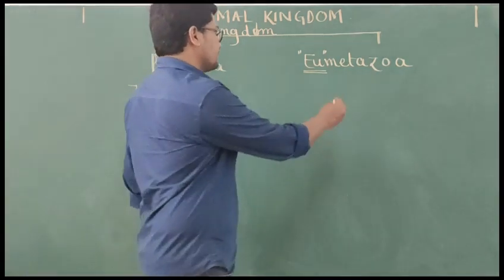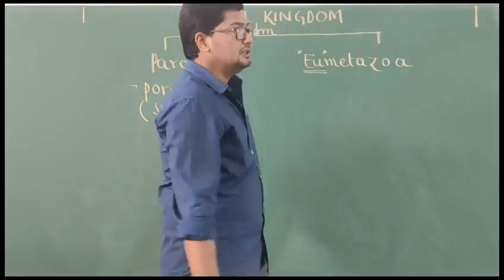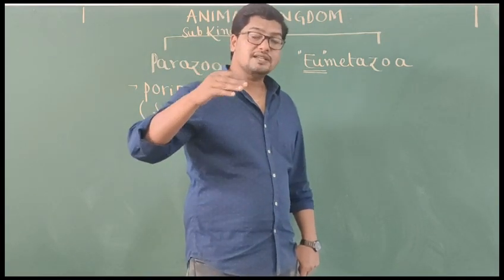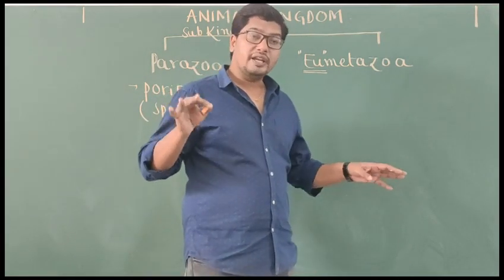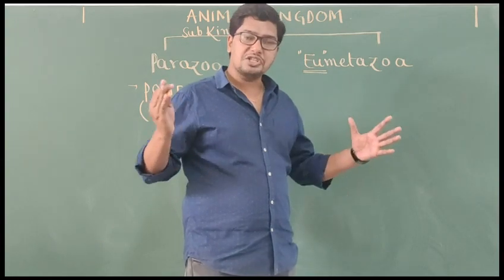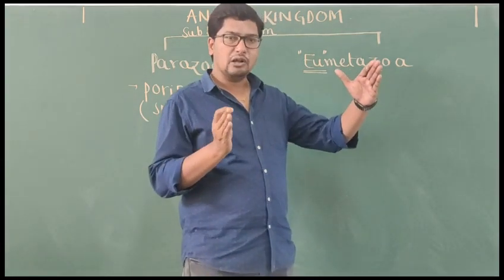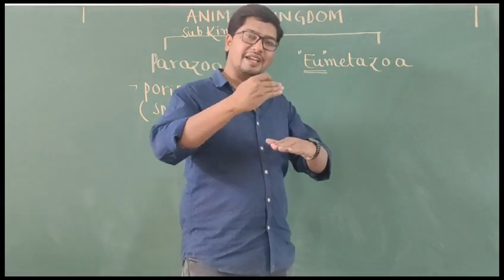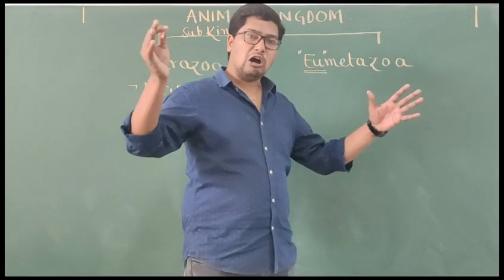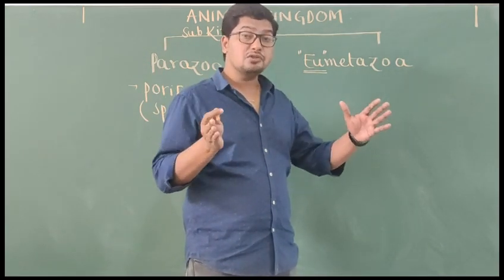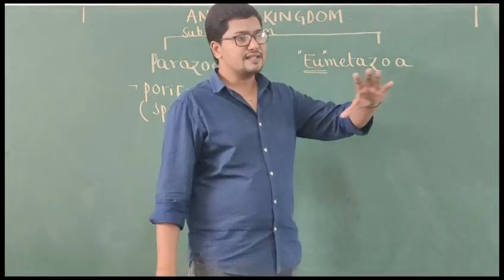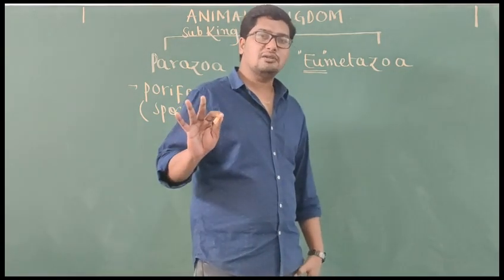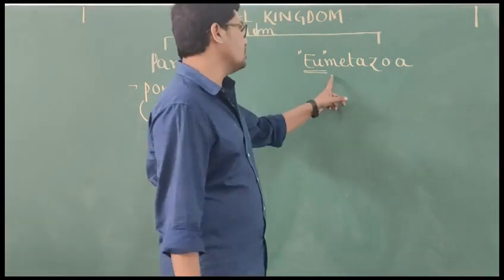Okay. Next, subkingdom Eumetazoa. This subkingdom includes true multicellular animals. True multicellular nature means what? The body of an animal should be made up of a large number of cells, and cells having common origin should aggregate to form tissues. If possible, tissues can aggregate to form organs, and organs which perform related functions together form organ systems, and such animals are called true multicellular animals. So all the true multicellular animals are included in the subkingdom Eumetazoa.